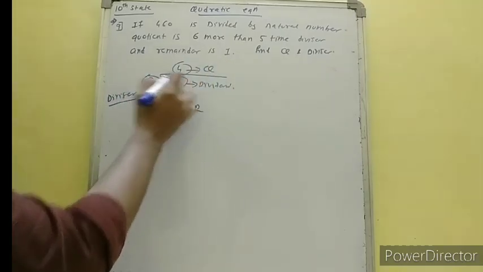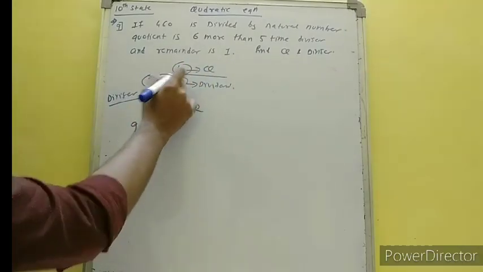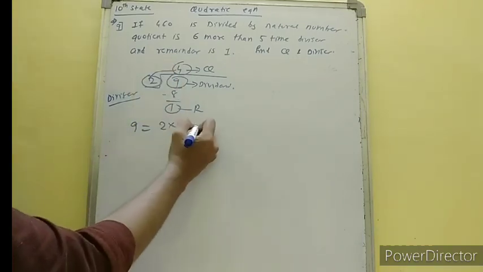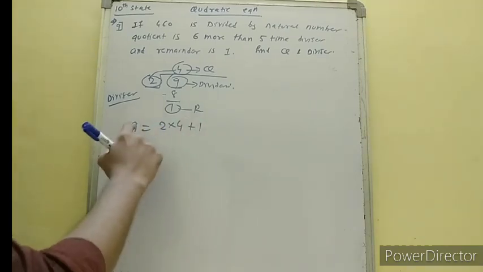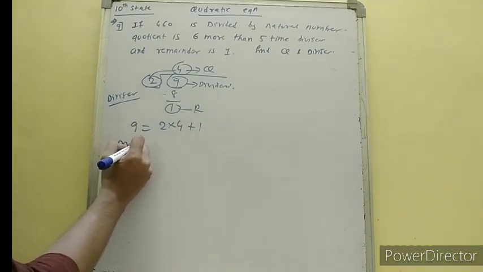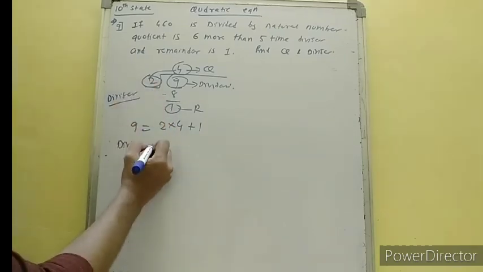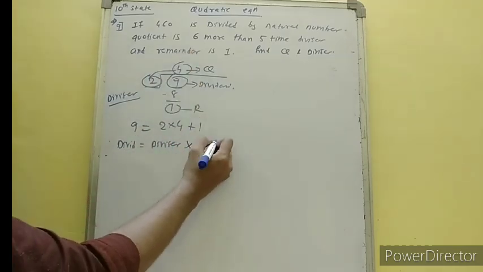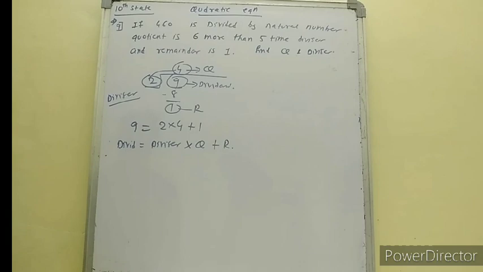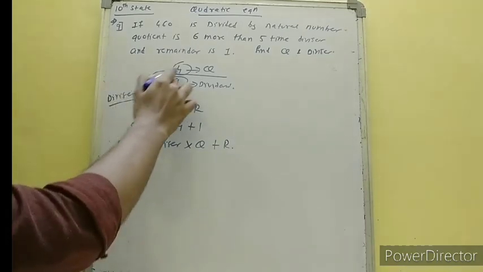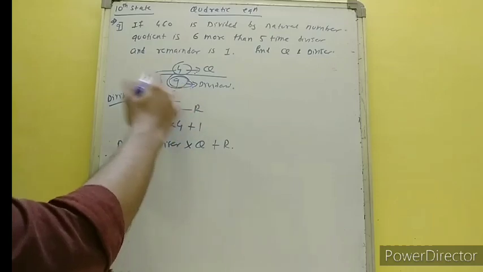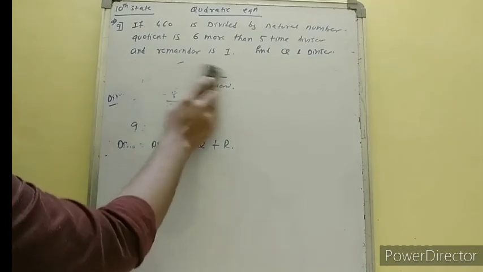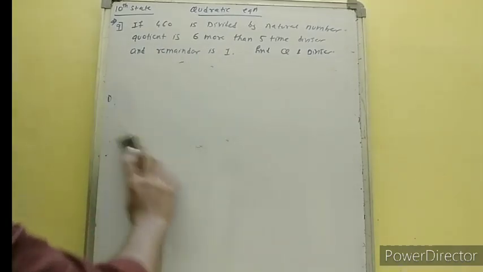Okay. So how do we get this 9? We get this 9 as 2 multiplied by 4, that is 8, plus remainder 1. Okay. That is 9. That is, dividend is equal to divisor multiplied by quotient plus remainder. Okay. Remember that. Divisor multiplied by quotient plus remainder is equal to dividend. So what is over here? Let's see.